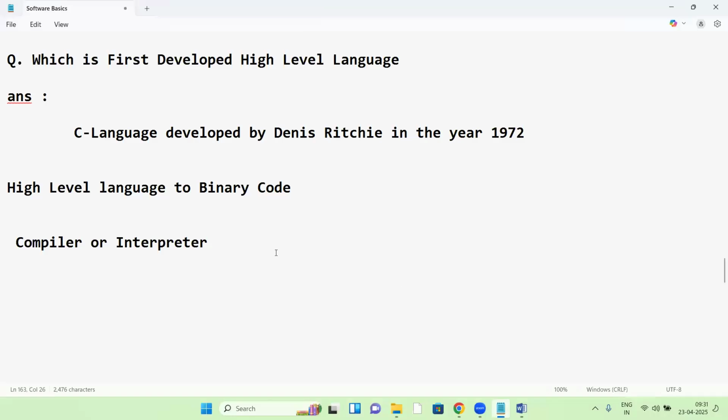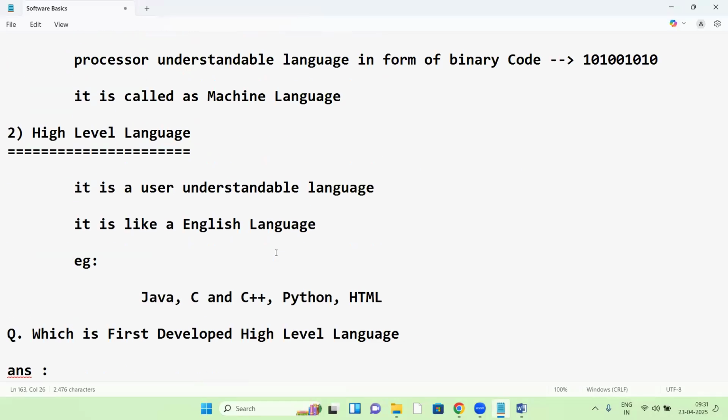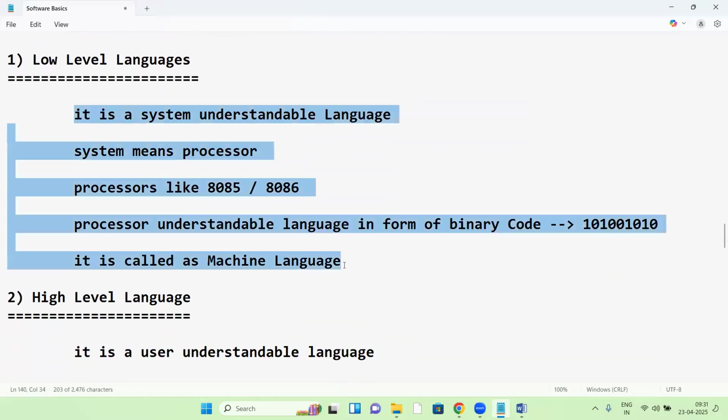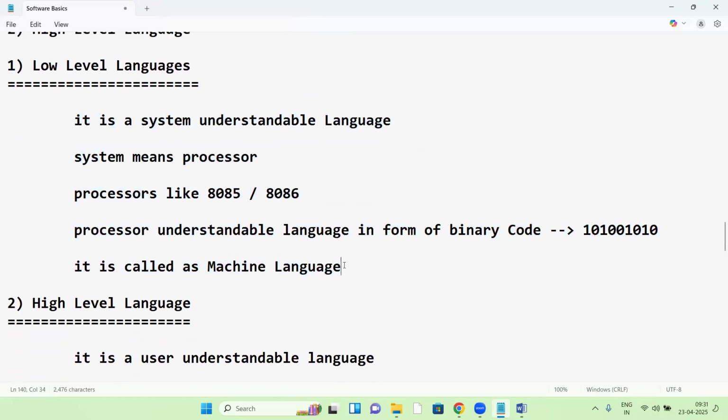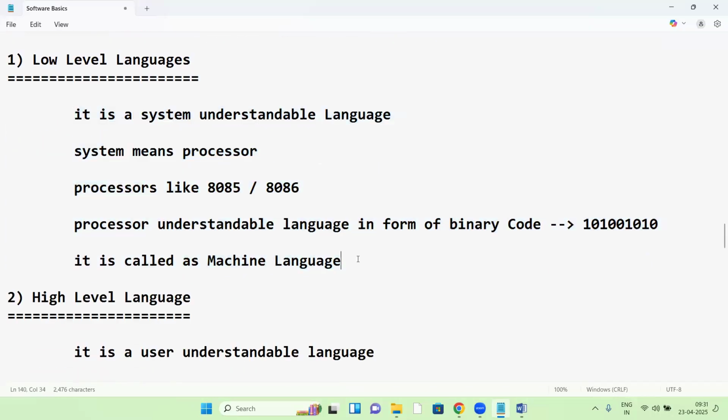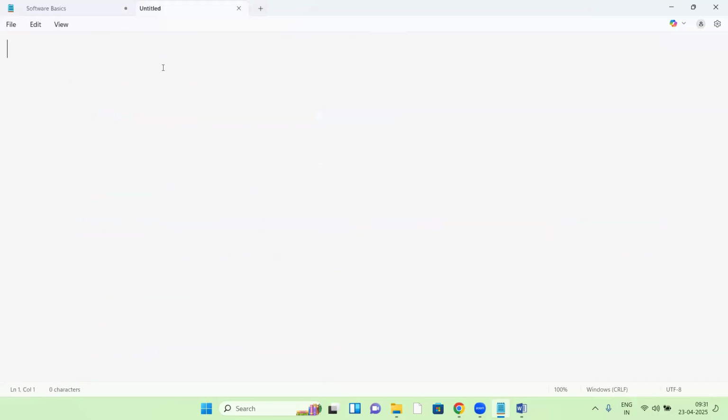Every day my topic is like this. I will type in the notepad whatever I'm saying and explaining. If I'm typing in the notepad, you can understand very clearly. It's a visualization, and visuals you can remember forever. If I'm simply talking, you can't remember. But here I'm typing every topic so that you can understand clearly and remember forever. Any doubts, guys? No.